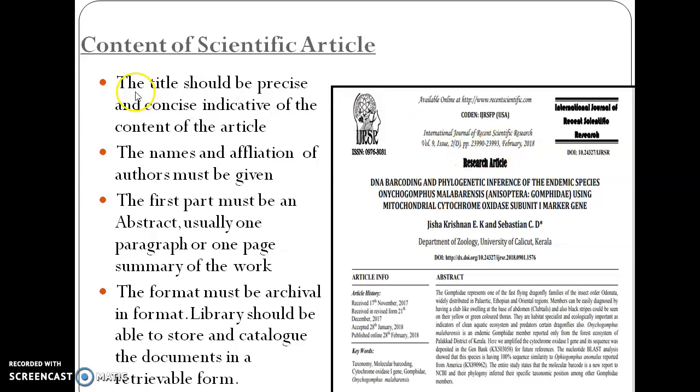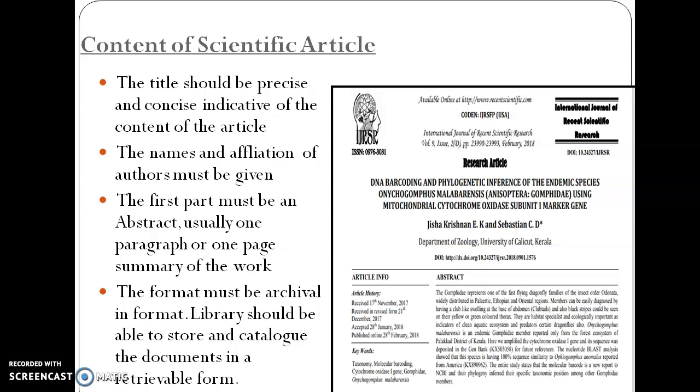Okay, so the first one is the title. The title should be precise and concise, indicating the content of the article. So this whole content is generally indicated mainly in the title. Here, this work is about the DNA barcoding and phylogenetic inference of an endemic species, Onychogomphus malabarensis. This is a dragonfly which is present only in Kerala, and here I have published work regarding the DNA barcoding of this particular dragonfly using the mitochondrial cytochrome oxidase subunit 1 marker gene. So this is a title.